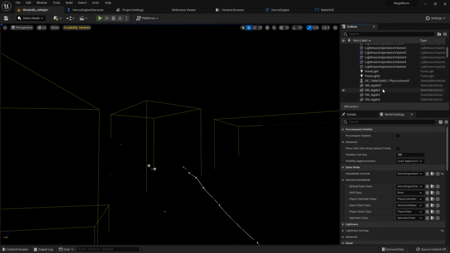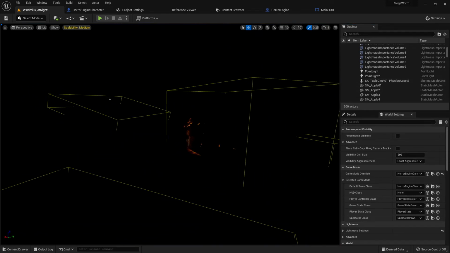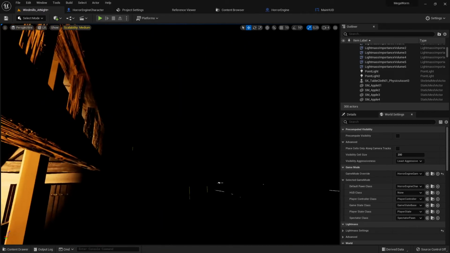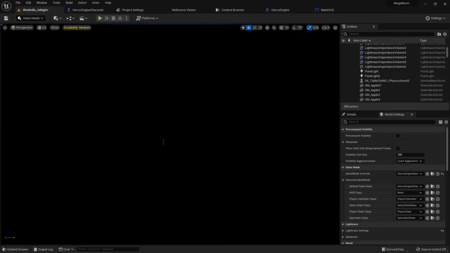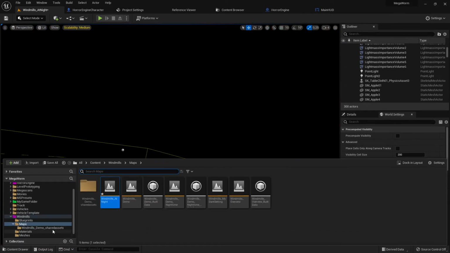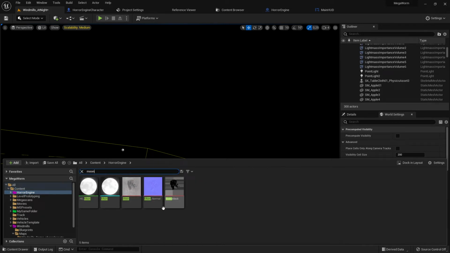But let's make this one so far. So now I have almost a dark scene, right? And then you can go on and say, here are some lights, but now I need, for example, a moon. And this moon was in the horror engine. What I do now, nice thing, I go here to the horror engine and click on this folder on top, and now there was something like moon. And interesting is, there is no blueprint.